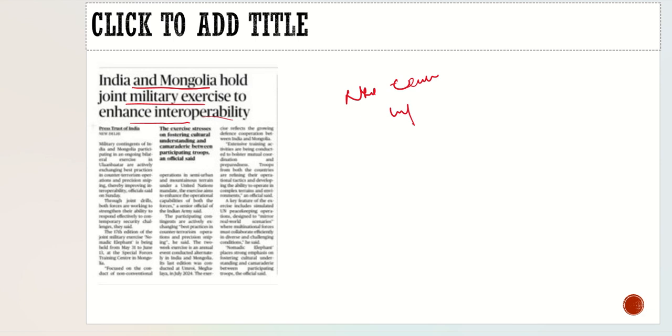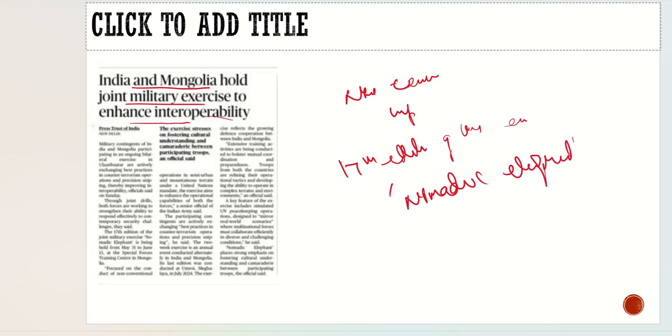can be very important for your prelims preparation, as it was the 17th edition of this exercise. So what is the name of the exercise? It is Nomadic Elephant. It is held annually and alternately between India and Mongolia. Suppose this year it is the Mongolian turn, next year it would be held in India. So this is some basic idea about the exercise. The rest we will understand through the question on the next slide.